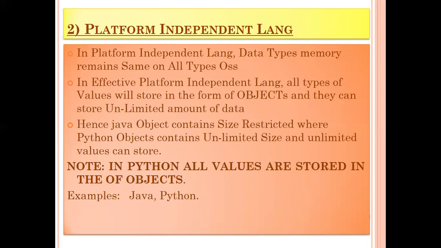So this is about platform independent language. These are the key features. In a platform independent language, why does its data type remain the same? Because whatever we store is stored in the form of objects. Even if we store anything in Java, that is also stored in the form of objects, but Java is size restricted.